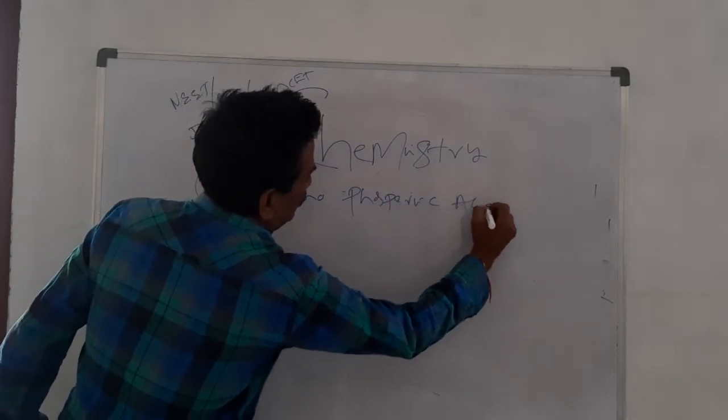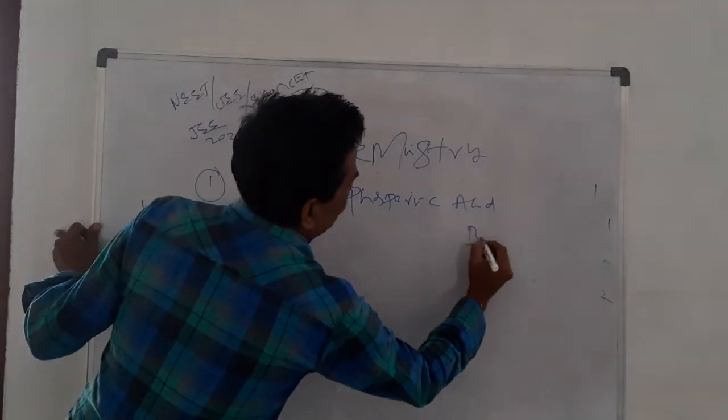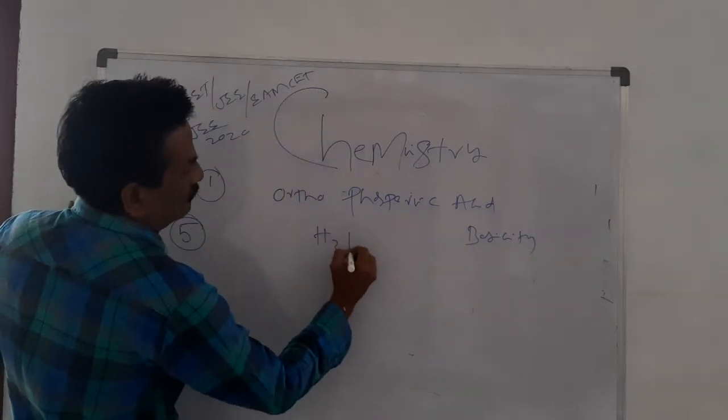Phosphoric acid, structure and basicity: H3PO4.